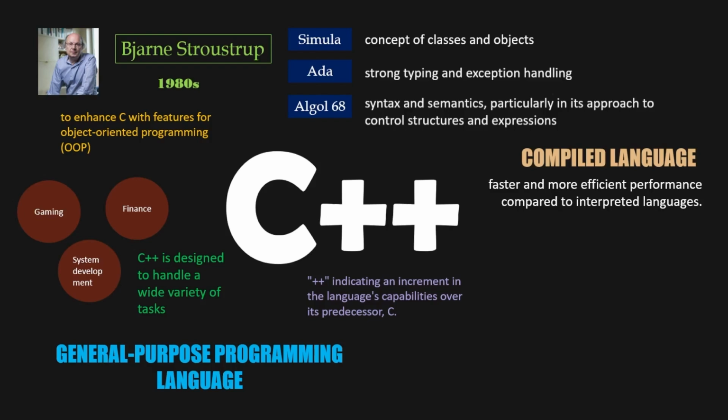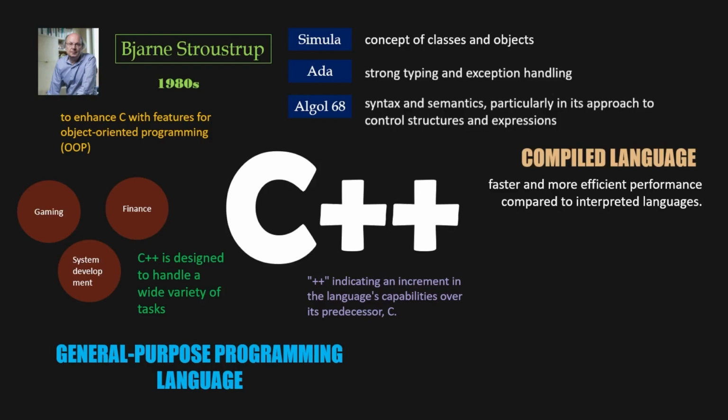With advancements such as just-in-time, JIT, compilation, this performance gap has been reduced. Common examples of interpreted languages include PHP, Ruby, Python, and JavaScript, which are often used for web development, scripting, and rapid application development due to their flexibility and ease of use.